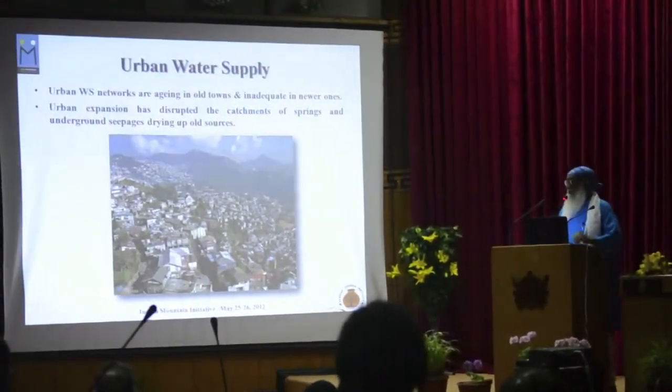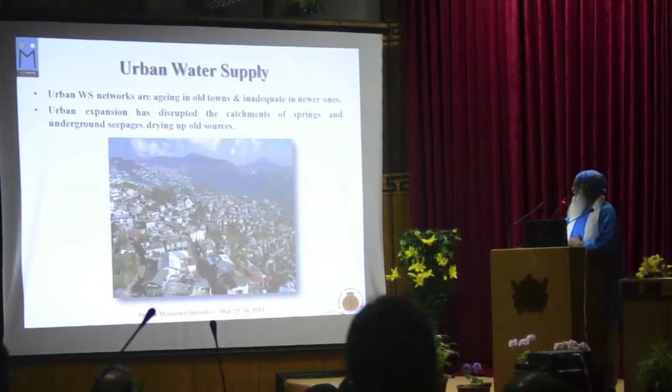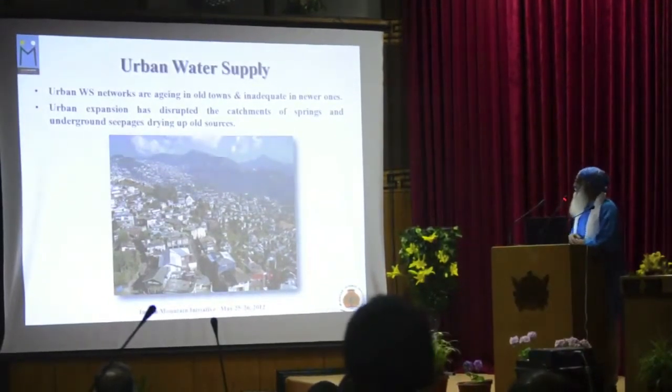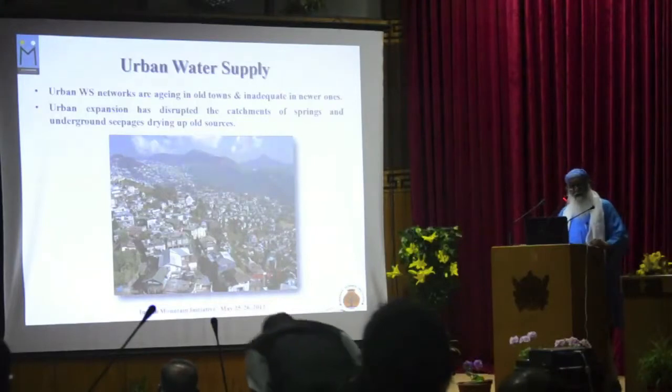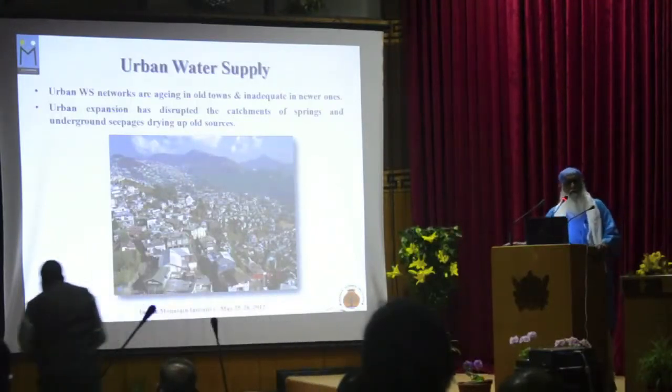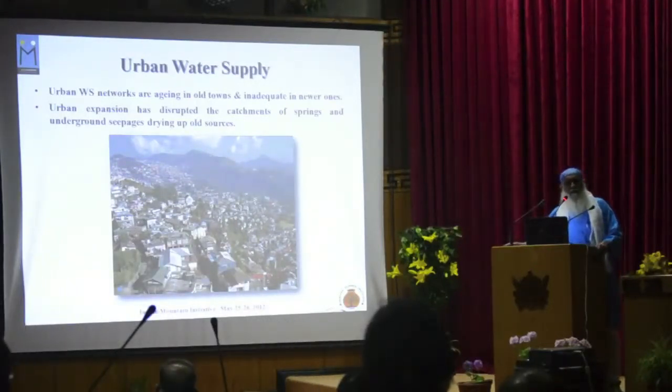The picture that I have shown you shows the extremely dense, in fact, when we were coming up to Gangtok yesterday, Gangtok looks just about the same. I mean, houses built everywhere. This is a picture of Aizawl. And as many of you know, Aizawl had a very serious water problem about 15 years ago, but then they switched to rooftop rainwater harvesting, and I'm told that today almost every building in Aizawl has a roof rainwater harvesting tank.